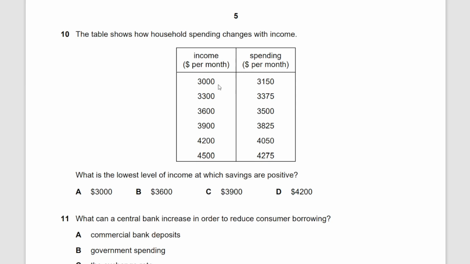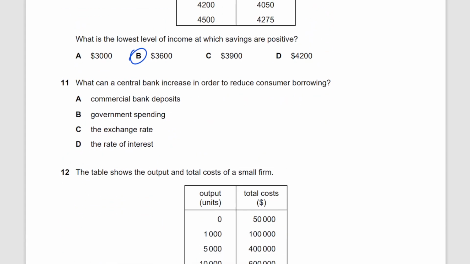So you're going to see here that your spending is more than your income, the savings are negative. Here again, the savings are negative. Here you're, let's say, minus 150. Here you're minus 75. Here you are plus 100. You get it? And all the other incomes are above 3,600. So 3,600 is the lowest level of income at which your savings are positive. Makes sense, everyone? Let's move on to the next question.